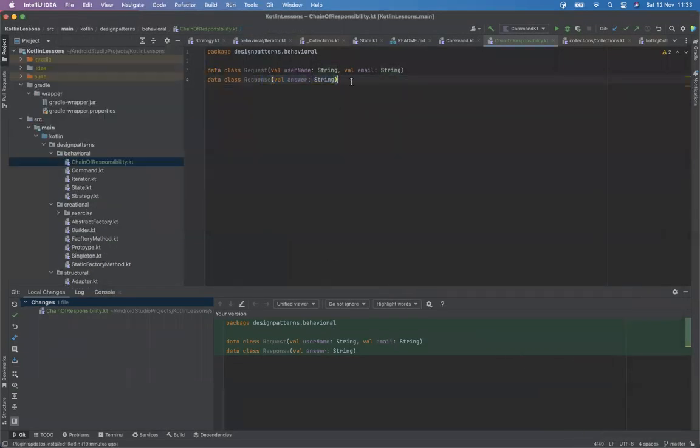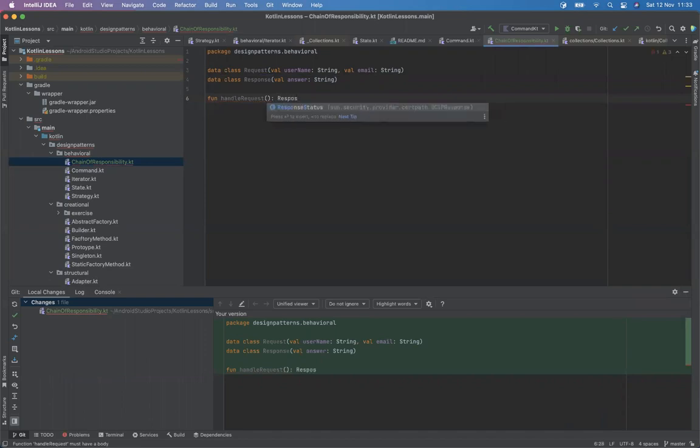Okay, cool. So first we'll look at how we would normally do it, and then we'll change it to using lambdas, because this is Kotlin, this is functional. So normally, we would just create a function called handleRequest, which will give us the response for the given request.